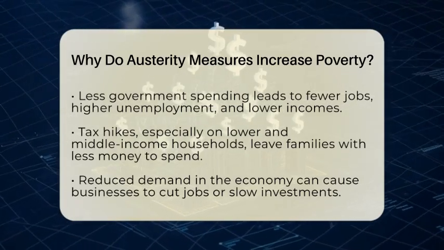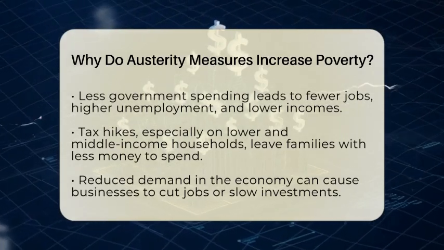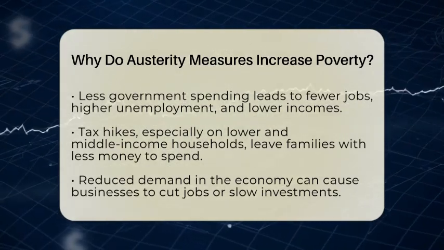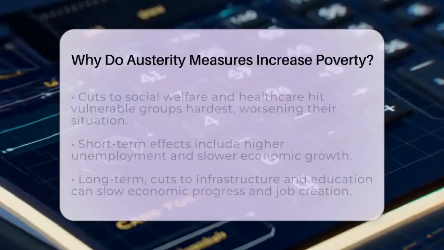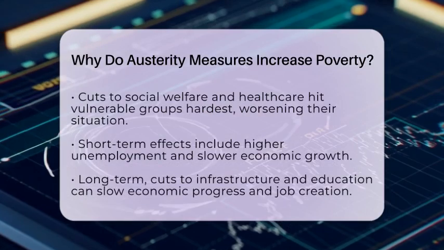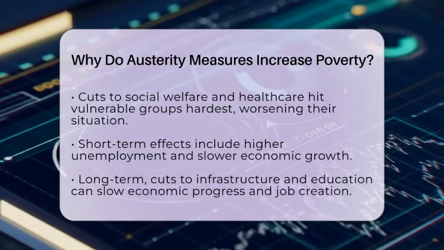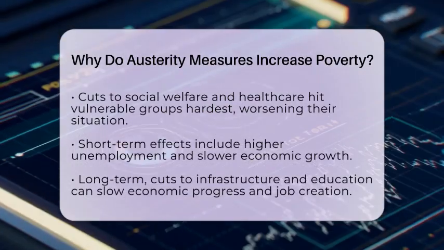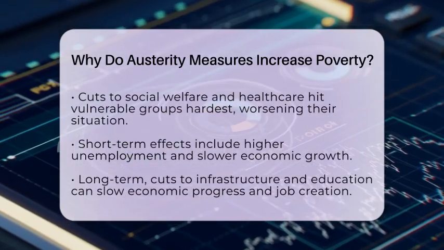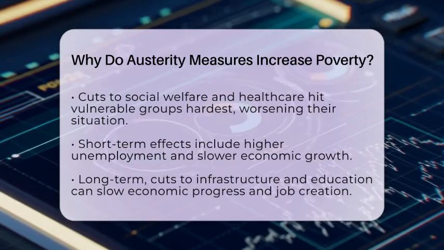Austerity also often involves cutting social welfare programs, healthcare, and education. These cuts hit vulnerable groups hardest because they depend on government support. Without access to healthcare, people might delay or skip needed medical care. When education funding is cut, students may face fewer opportunities for better jobs in the future. These reductions can make it harder for people to escape poverty over time.